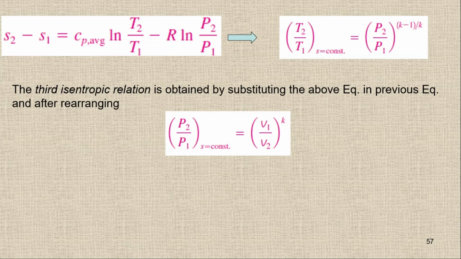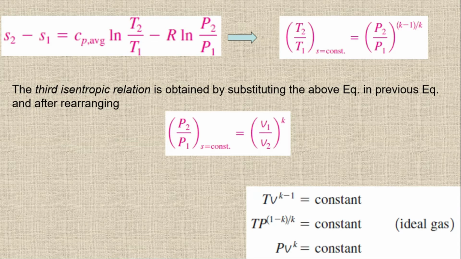So when I summarize this, I get TV^(k-1) equal to constant, or PV^k equal to constant, or TP^((1-k)/k) equal to constant. We can rearrange this one. So either you can remember this one, or you can remember these three relations.